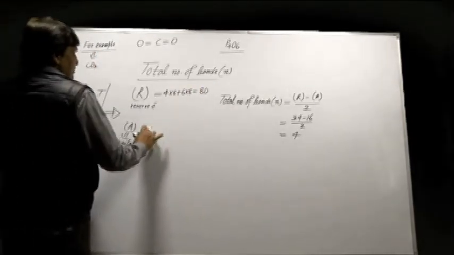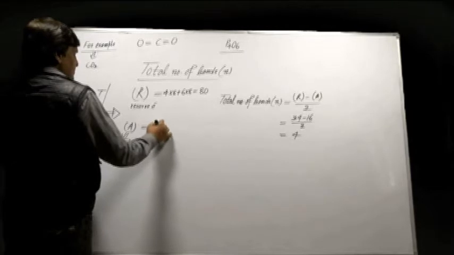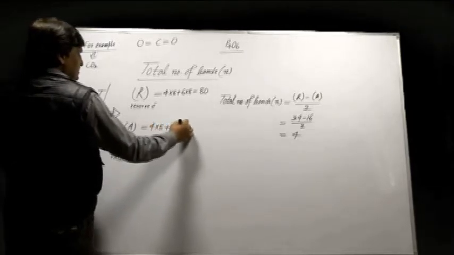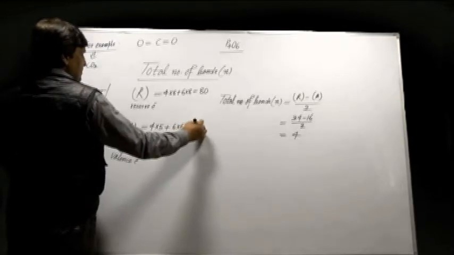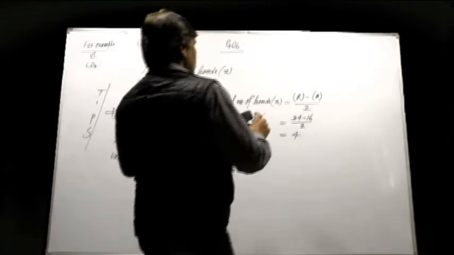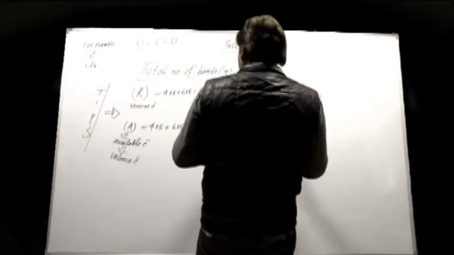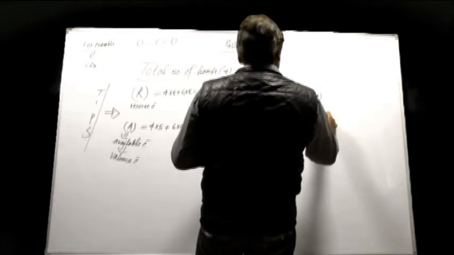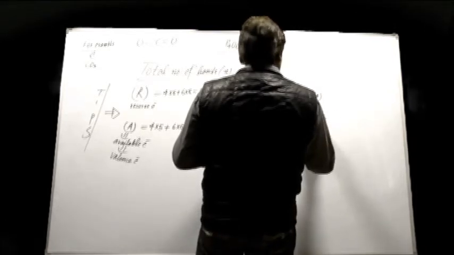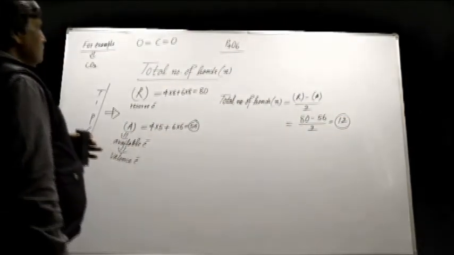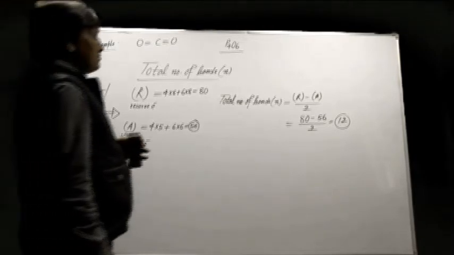As far as the valence electron is concerned, the valency of phosphorus is 5, therefore 4 phosphorus 4 into 5, 6 oxygen 6 into 6, that is equal to 56. So, the total number of bonds in P4O6 will be 80 minus 56 divided by 2, that becomes equal to 12. Means the total number of bonds in P4O6 must be 12.